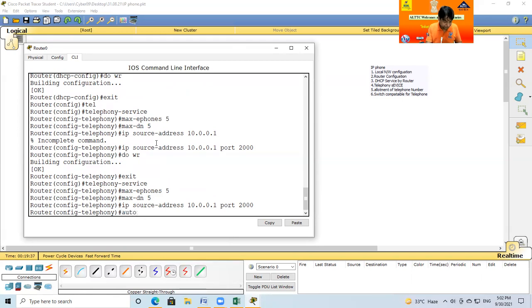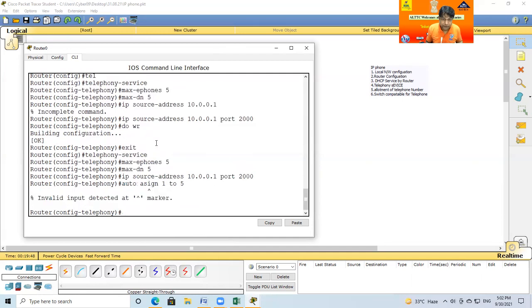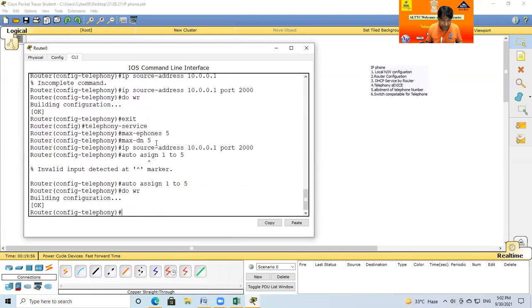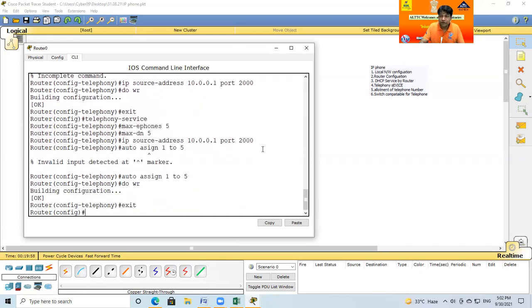Auto assign is the command for allotment, auto assign 1 to 5. Okay, now do write and exit. Now this is the final configuration, the allotment of the telephone number in the router.